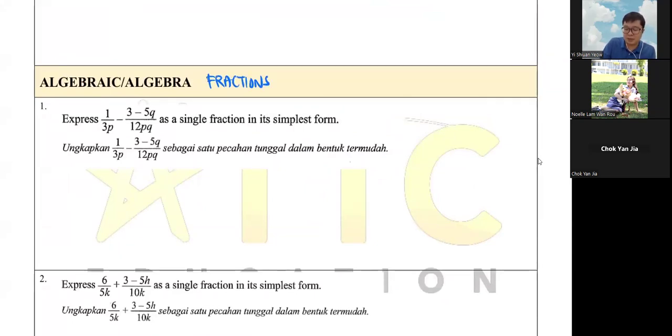Pecahan algebra. Basically you are just looking at pecahan, so fractions.